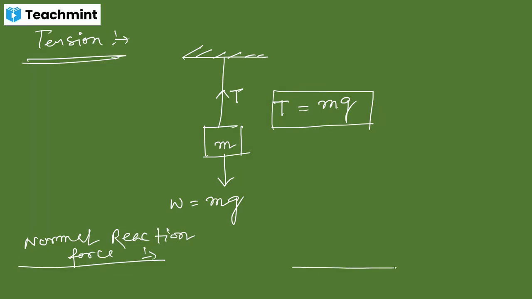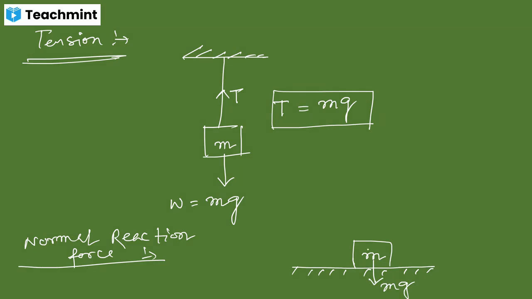Okay. Suppose this is the surface on which the object is placed. If it has a mass of m, the weight of the object is working in the downward direction. This is the weight of the object. Weight is a kind of force by which the object is attracted towards the center of the earth, and this is the force of action.